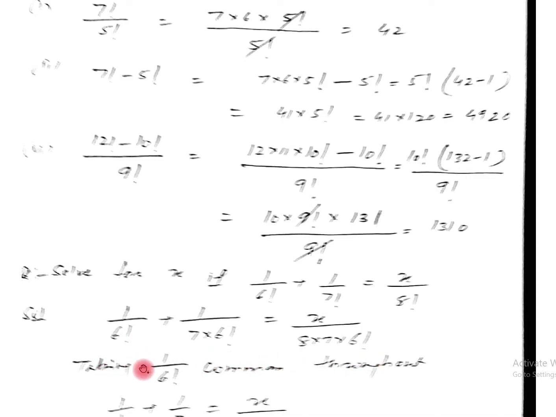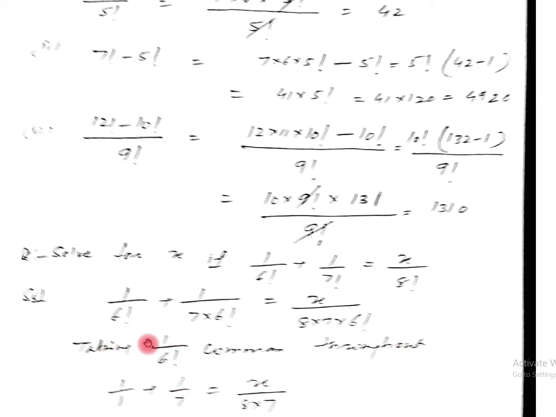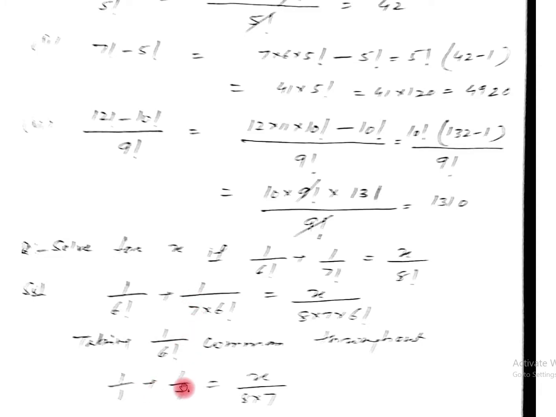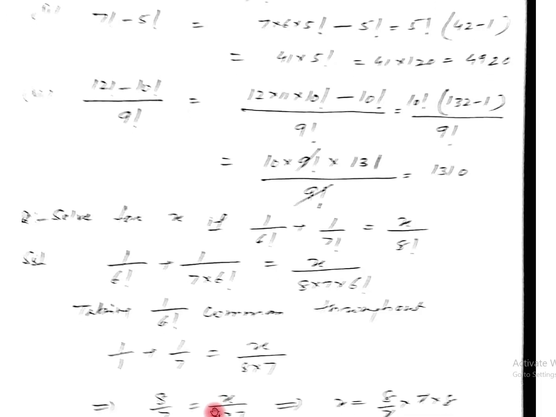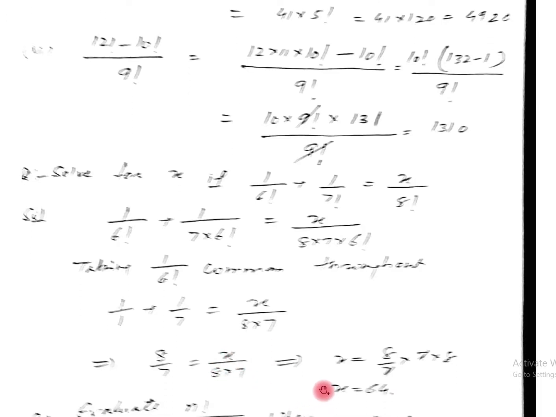Again taking 1 upon 6 factorial common throughout, now dividing throughout by 1 upon 6 factorial, we are getting 1 plus 1 by 7 equals x upon 8 into 7. Simplifying this equation, we are getting the value of x equal to 64.